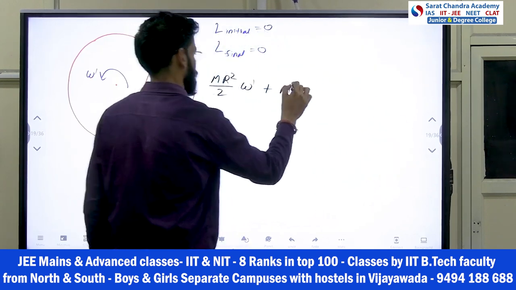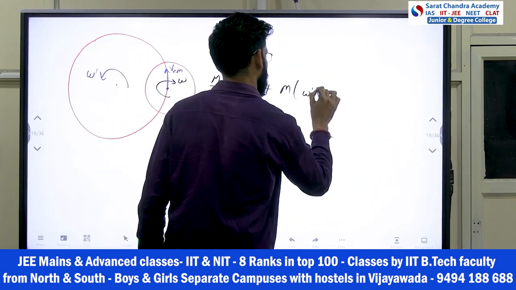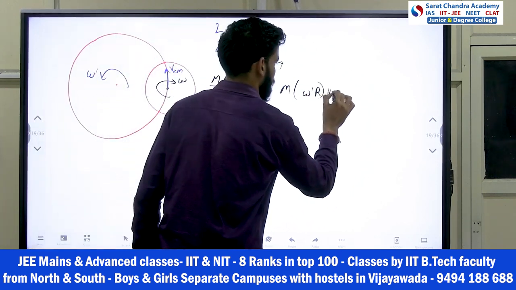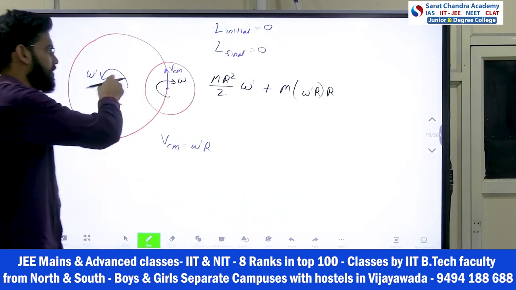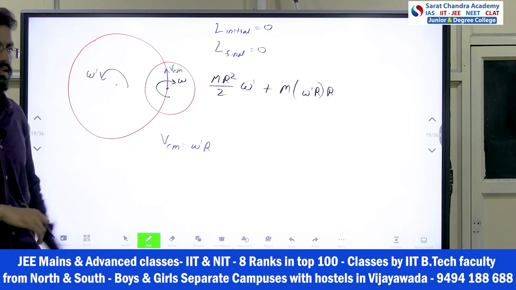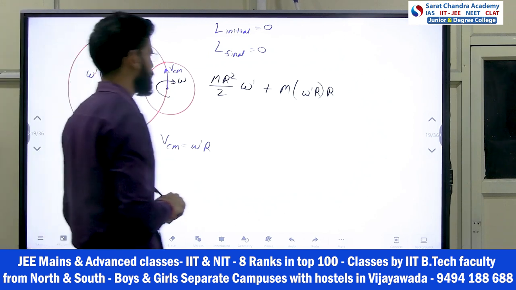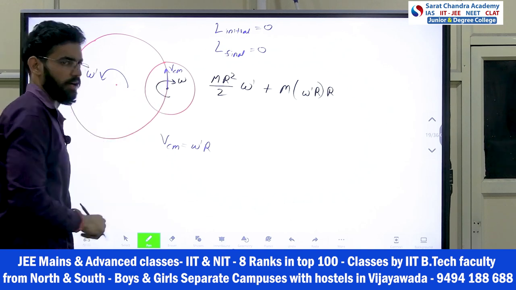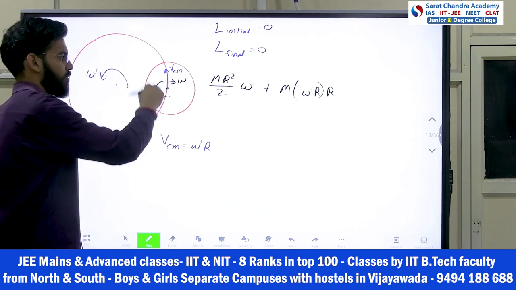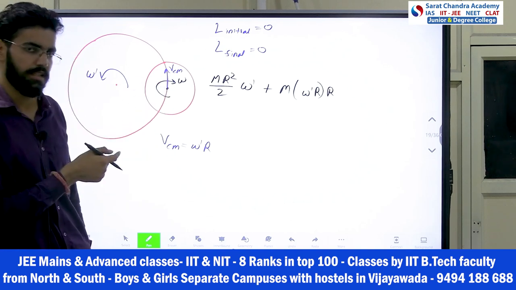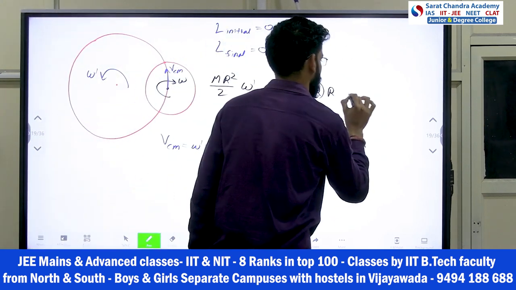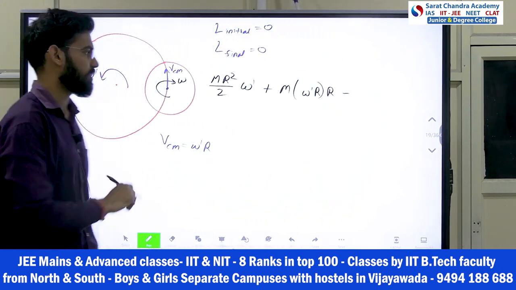So here M, V is what? Omega dash R. And at what distance? It is R, at R distance, okay? And it is always perpendicular only, right? So that's not a problem. Both are in the same sense. But the rotational motion of the smaller disc is in the opposite direction, so that will come in the negative sense. So minus I omega of the smaller disc.